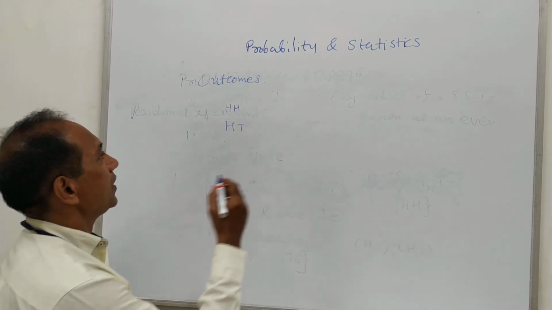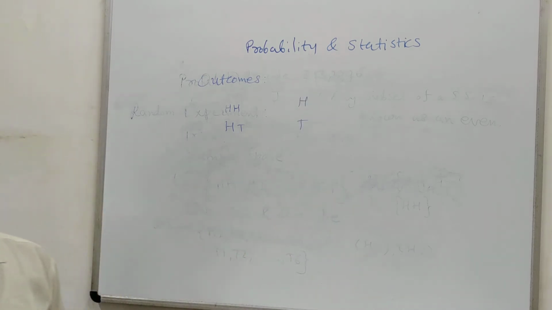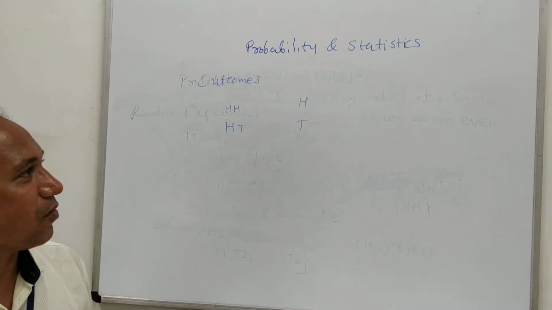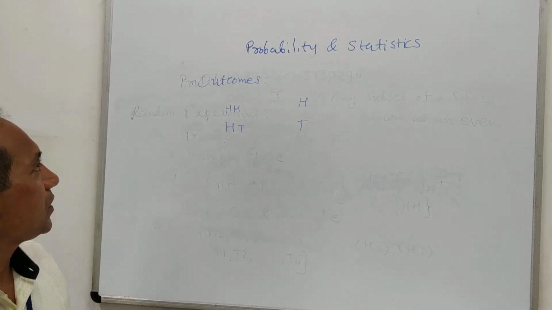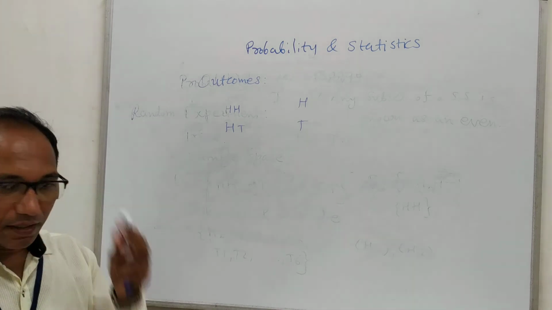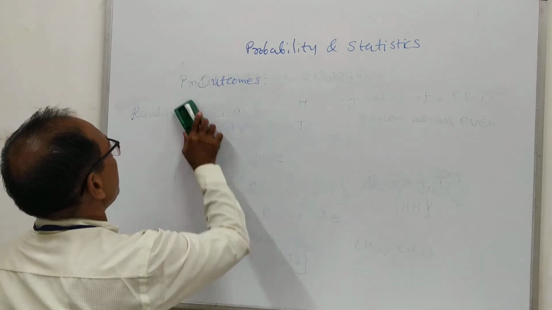Suppose we toss a single coin, then we get H or T. These are the outcomes. That means, in other words, we can say that sample space is the collection of all possible outcomes which we obtain during the random experiment. An event is a subset of the sample space.